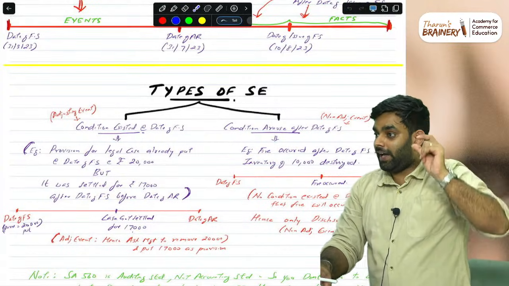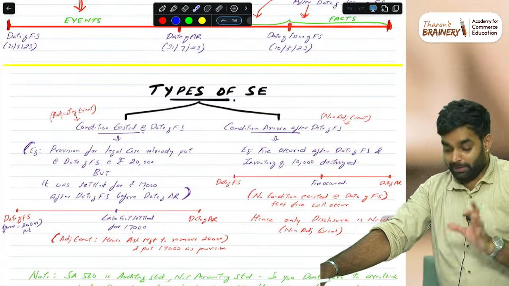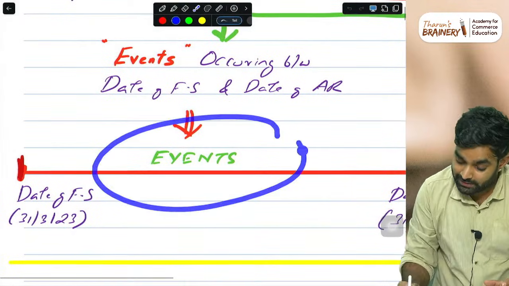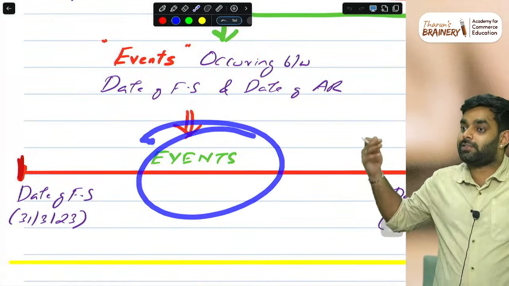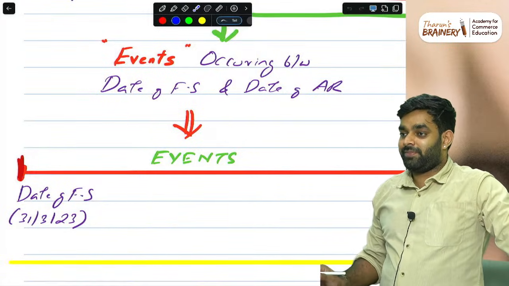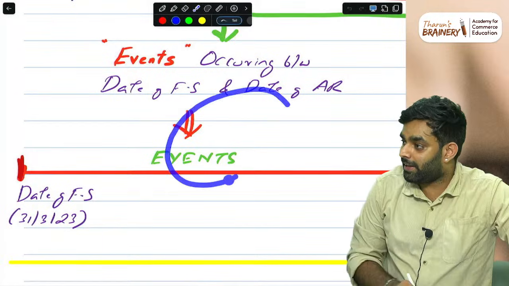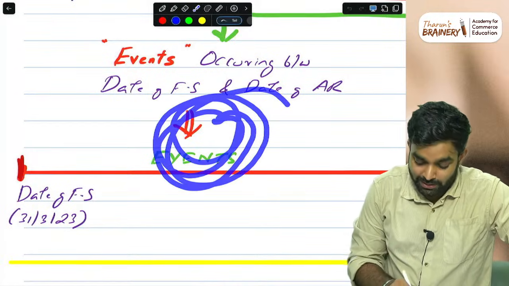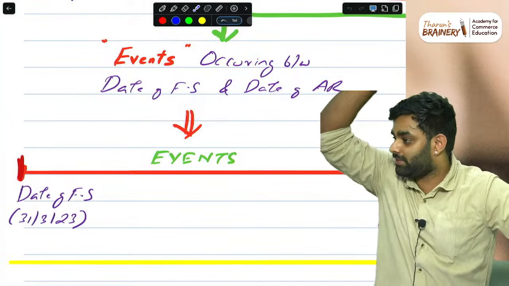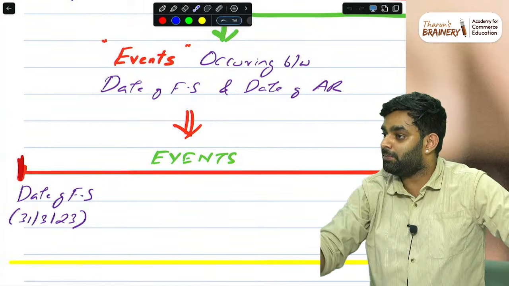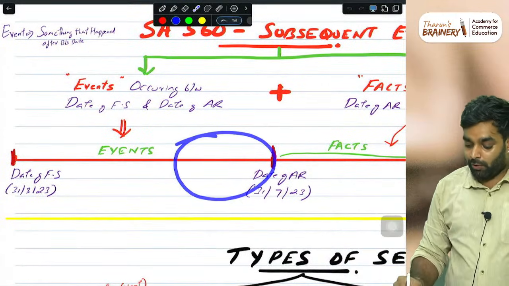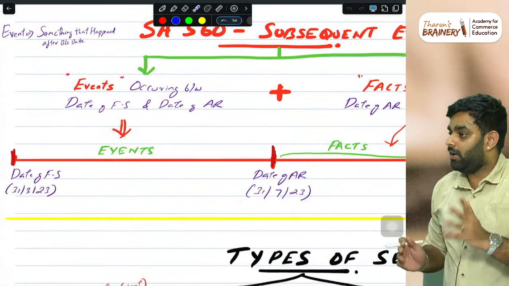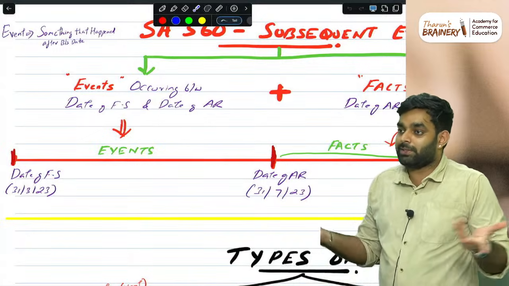If we don't know this when a question comes, because if we hear a fact in this period, that is not considered a subsequent item. A fact in the first period means the event occurred before 31st March. If given in an MCQ, the auditor doesn't have to do anything, because that is before the audit report is issued itself. You can adjust whatever you want in the audit report. There is a separate procedure, nothing is mentioned.